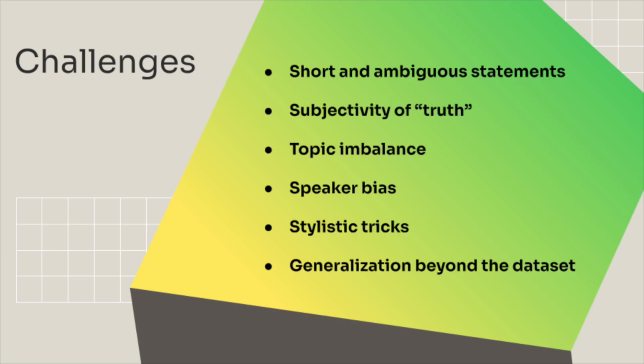Speaker bias can arise because credibility features help accuracy but may penalize newer speakers. Models can also be misled by stylistic tricks, where emotional or exaggerated wording looks like misinformation. And finally, generalization is hard because models trained on fact checks don't always transfer well to real-world unseen claims.